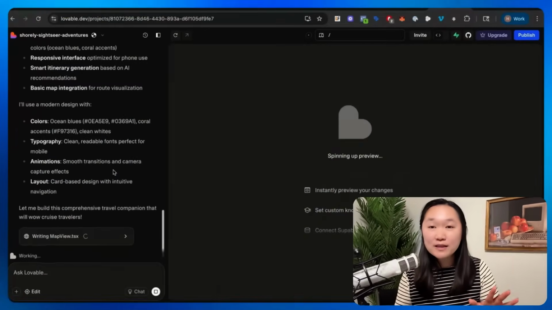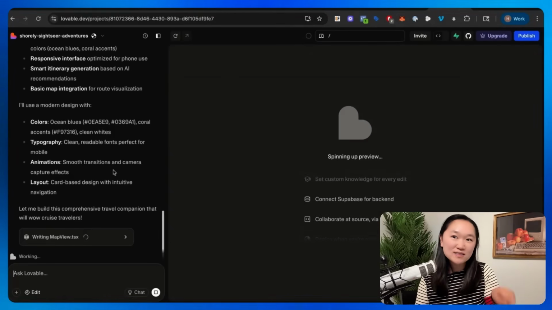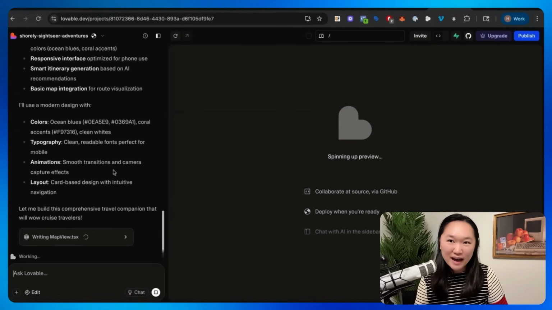So take a look at what you're already doing in your industry, in your job, in your daily life that's not as efficient as possible. Those are the best places to come up with the app idea. Also, your app doesn't have to integrate AI. We're using AI to write the code, but the app itself does not have to be an AI application. All right, so let's wait a couple minutes here and I'll be back once the first preview for the Lovable app spins up.